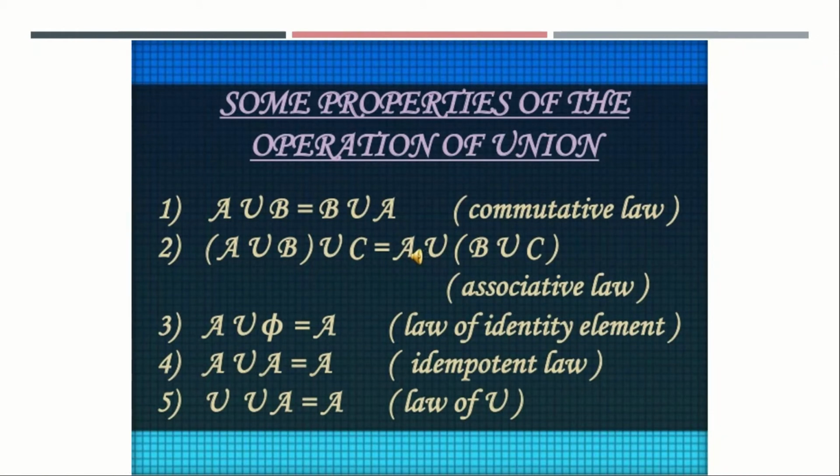Some properties of the operation of union. These are the properties of union of sets. That is A ∪ B = B ∪ A, which is the commutative law. Next is (A ∪ B) ∪ C = A ∪ (B ∪ C), that is the associative law. A ∪ ∅ = A, that is the law of identity element. A ∪ A = A, that is the idempotent law. Next is U ∪ A = U, that is the law of the universal set. These are the formulas and properties of the union of sets.